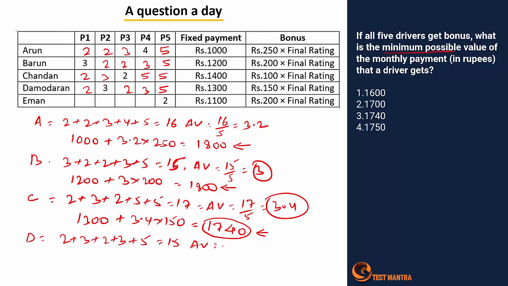Average is nothing but 15 by 5, which is 3 in this case, and the total amount here, okay, for Chandan it was 14, my fault. Here it's 1300.